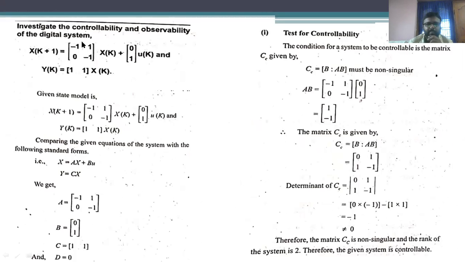So this particular matrix is A, this particular matrix is B, and this particular matrix is C.